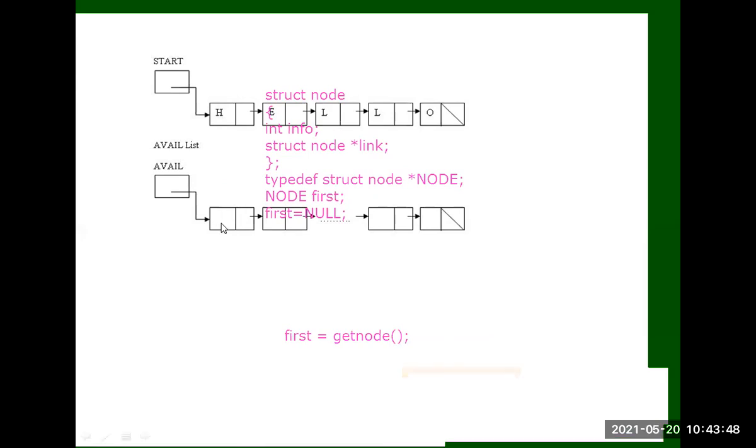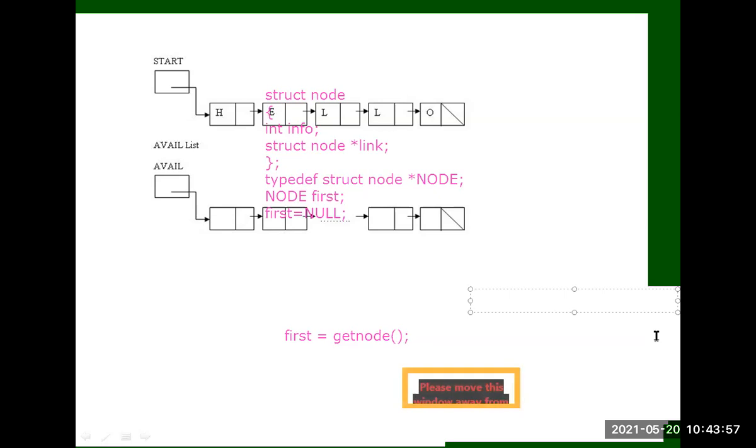Okay. So how can we store the item in it? In this way: just see, first contains the new node from get node. The node contains two blocks, one is info and another one is link.